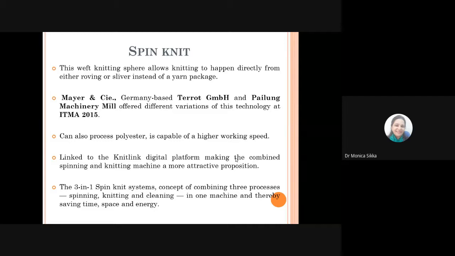Another technology that I would like to talk about here is spin knit. Now, on the weft knitting sphere, the spin knit revolution, which allows knitting to happen directly from either roving or sliver instead of a yarn package, is a revolutionary thing that happened. We straight away are using the roving or the sliver from the spinning section to create a fabric. Mayer and Cie, which is a German-based company, Terrot GmbH, Fukuhara, all these companies have offered different variations in this technology.